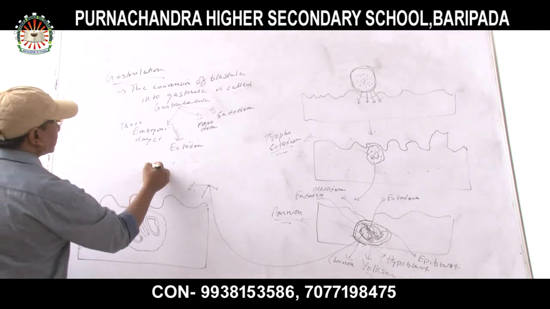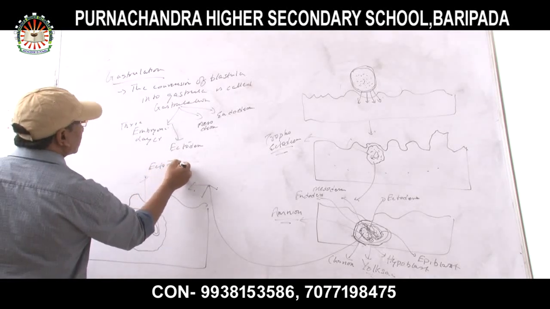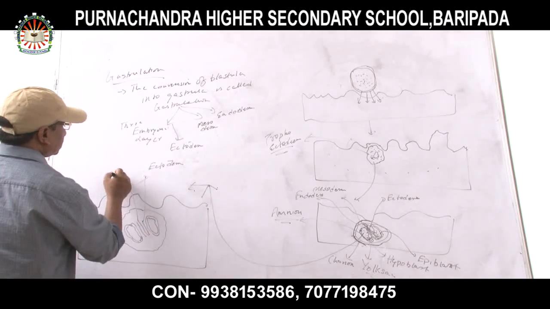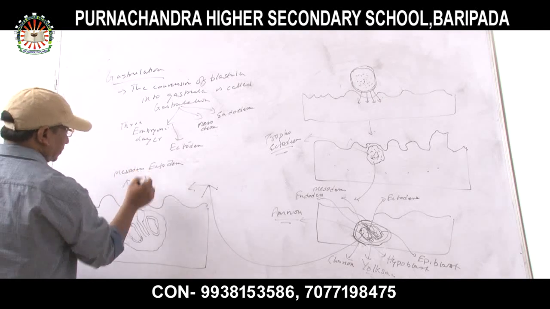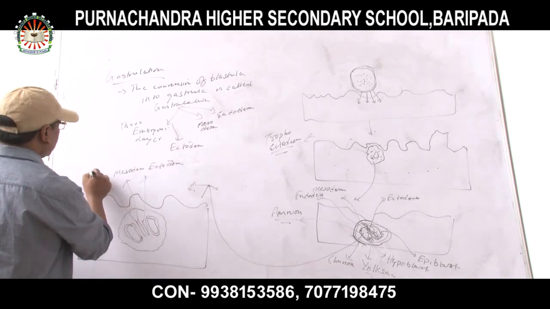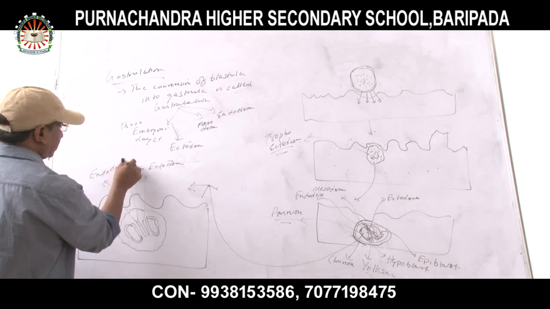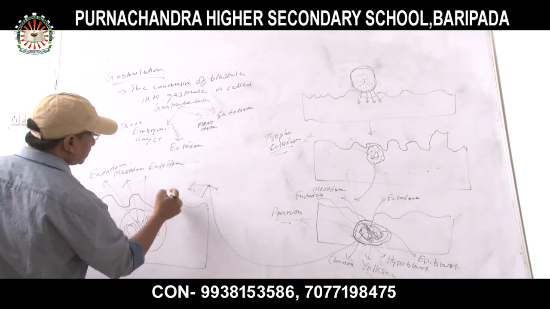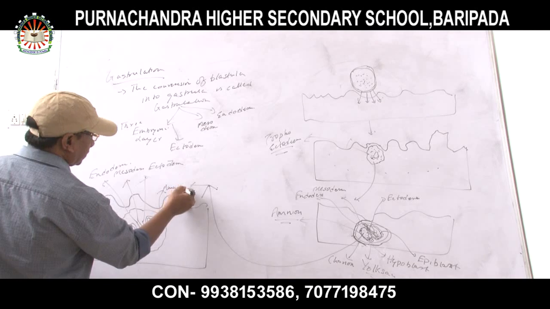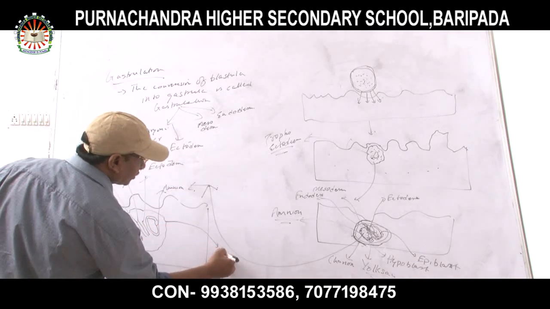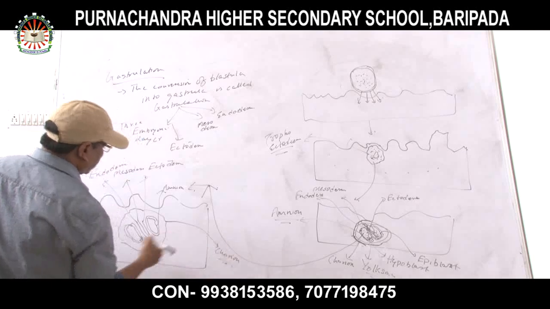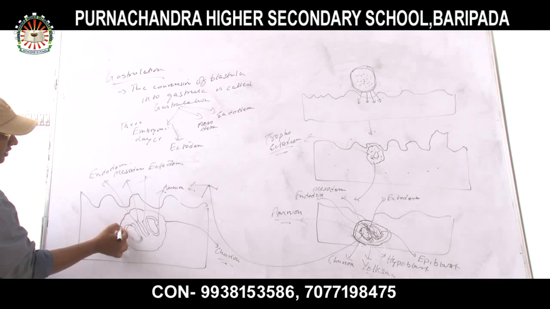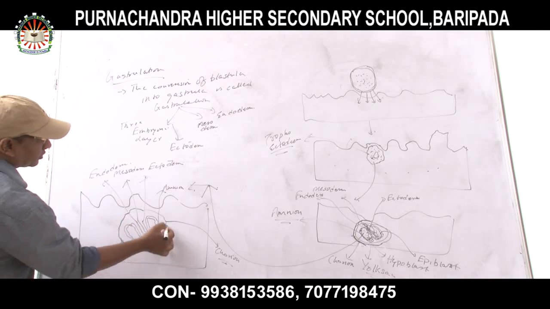Now, this is ectoderm, and it is becoming more prominent than that one. Ectoderm, mesoderm, and endoderm. This cavity is called amnion, and the outer one is called chorion. Then after that, there will be formation of the fetus. How?